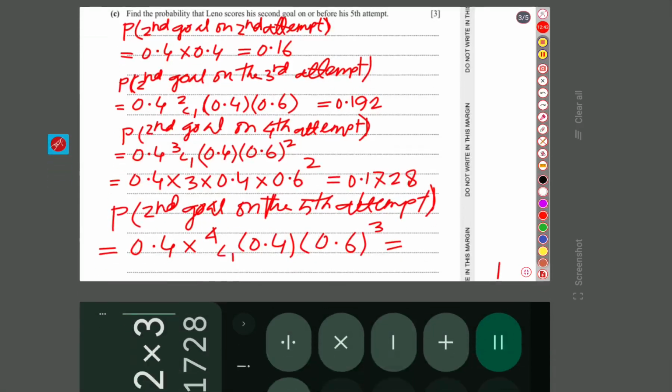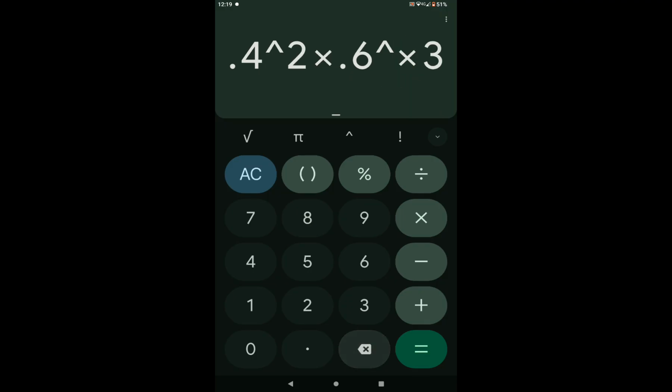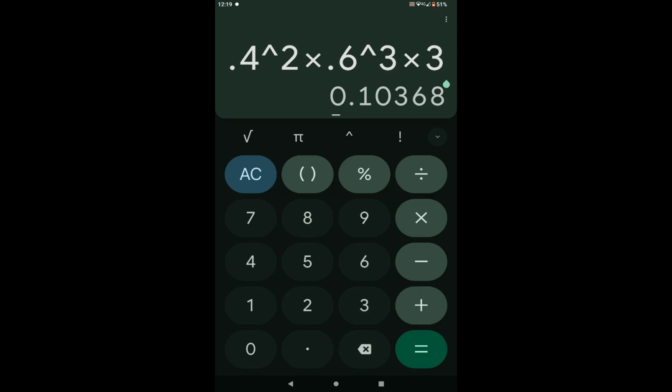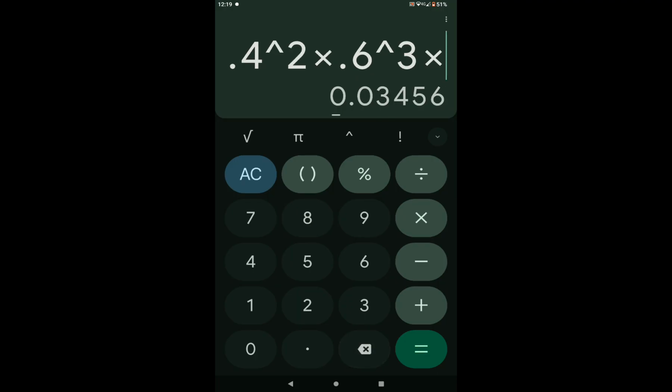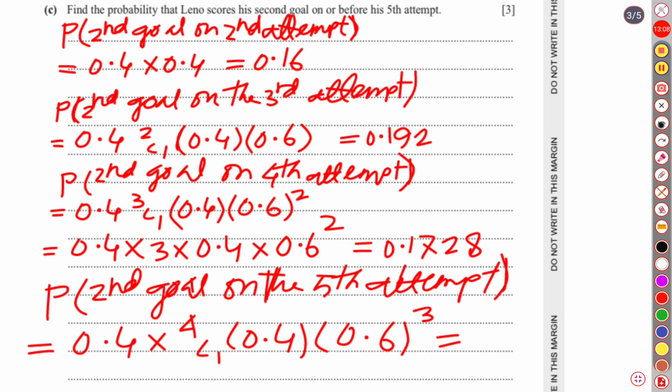Three times failure, two times success. So success two times, failure three times. That gives 0.13824.